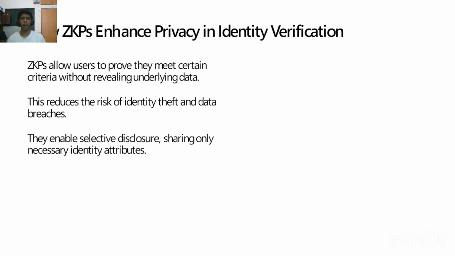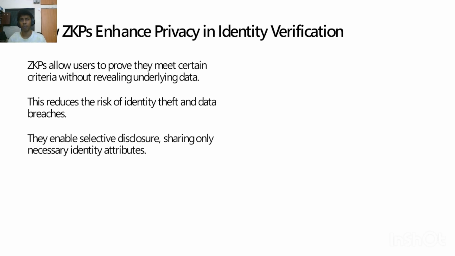Next is how to enhance privacy in identity verification. Basically this enables selective disclosure, meaning users reveal only what is necessary. What is necessary is the only thing shared for the identity verification. So you can prove facts like age or citizenship without sharing the actual values.